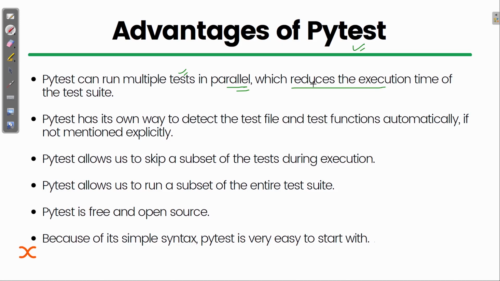PyTest has its own way to detect the test file and test functions. One thing I would like to tell you is that if we use these frameworks for testing, we need to specify which code we want to use. Suppose, what is the difference between normal code, the normal Python file we were using, and the test code?